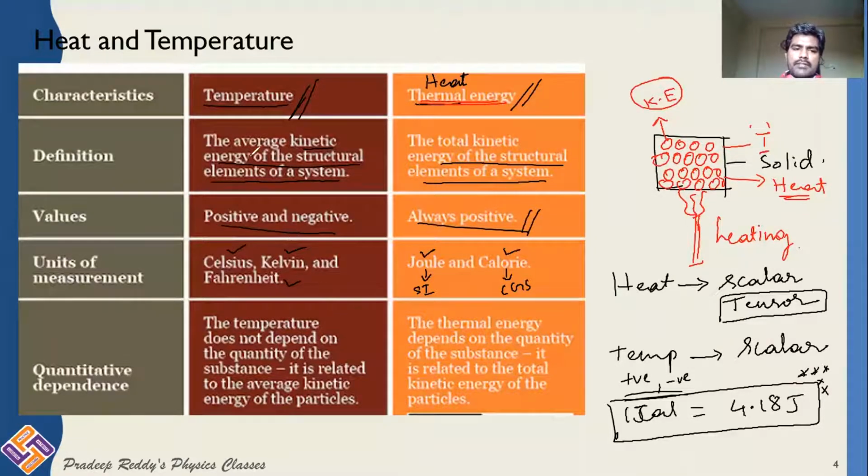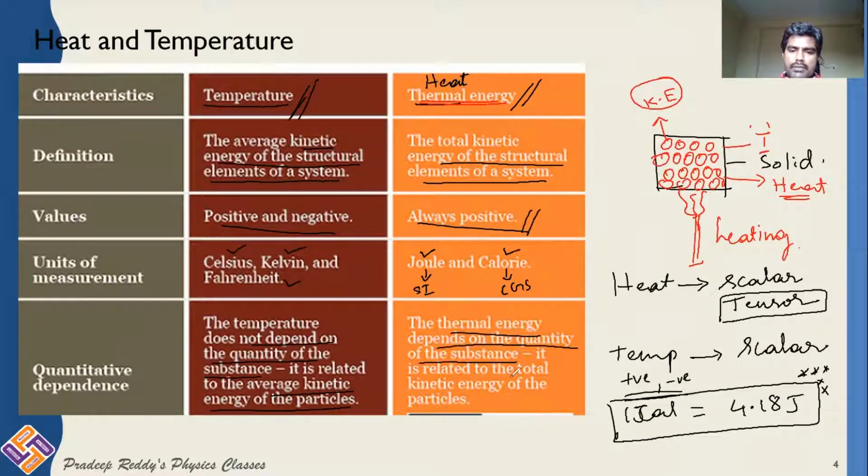And temperature has unit Celsius. It can be measured on Celsius scale, Kelvin scale and Fahrenheit scale. How to construct them, we will be learning in the next coming videos. And the temperature does not depend on the quantity of the substance. It is related to the average kinetic energy of the particles. As I already mentioned, the thermal energy depends on the quantity of the substance.